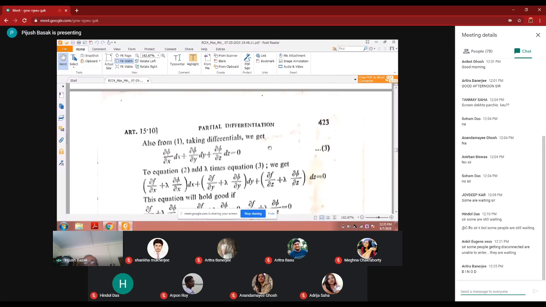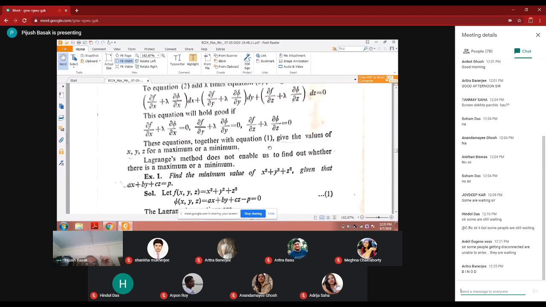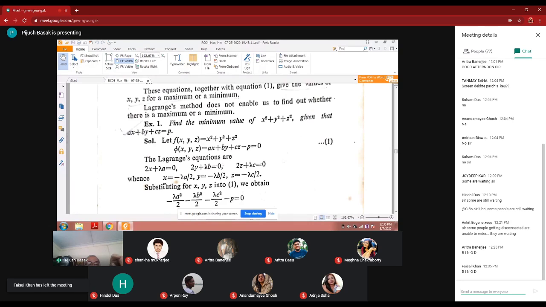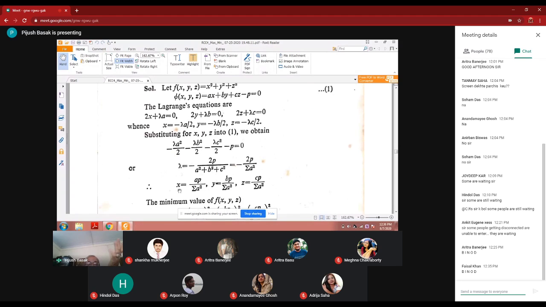So these two are the equations, and you have seen this. These two are equations 2 and 3, I am going back because I want to keep this idea in your mind. Similarly in this problem, it is 2 and 3, and they have defined it as 1. From these two equations, the Lagrangian equations are this one and this one. From here we find out x, y, z. x is equal to minus lambda a by 2, y is equal to minus lambda b by 2, and z is equal to minus lambda c by 2. So substituting, you will get lambda, and after that you will get the x value.